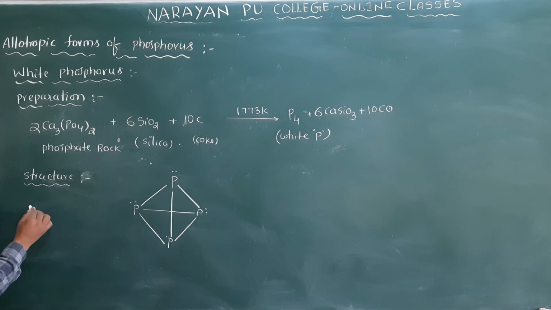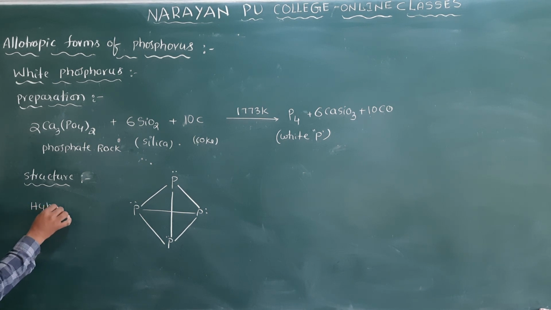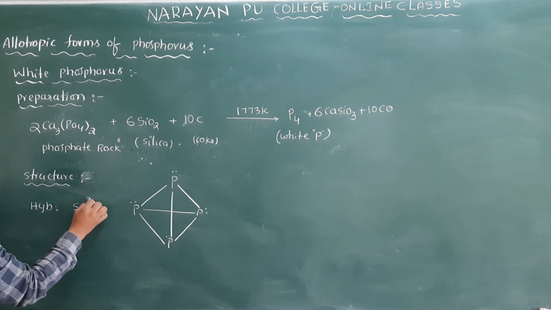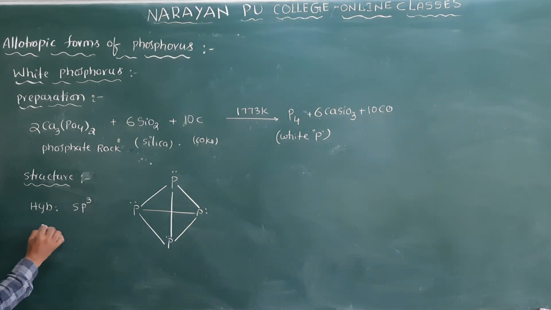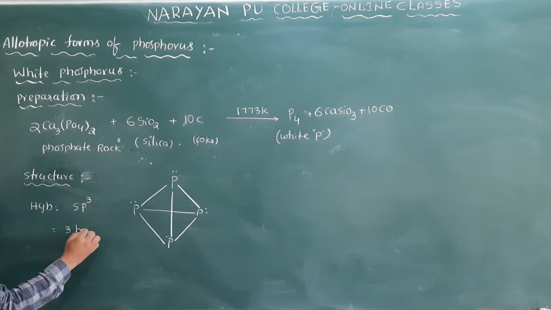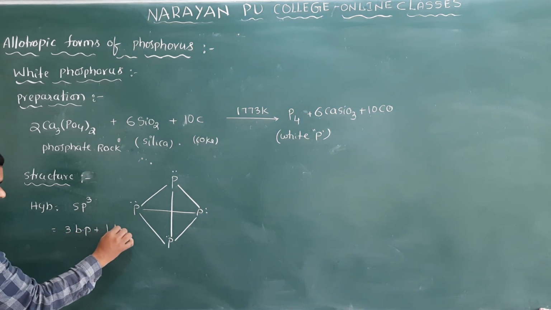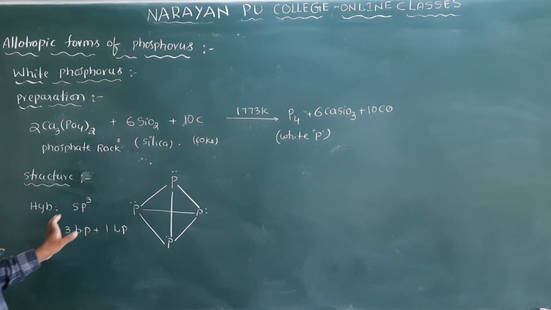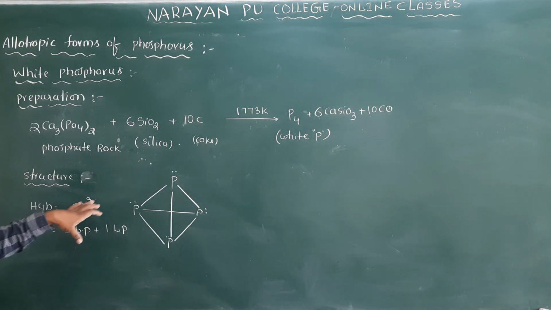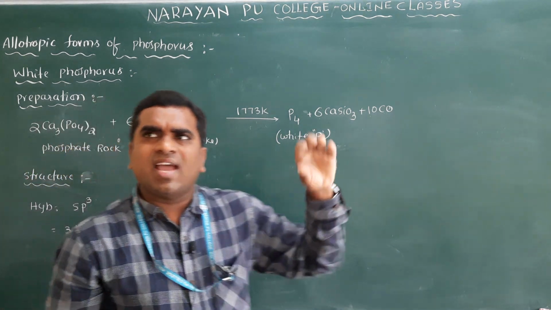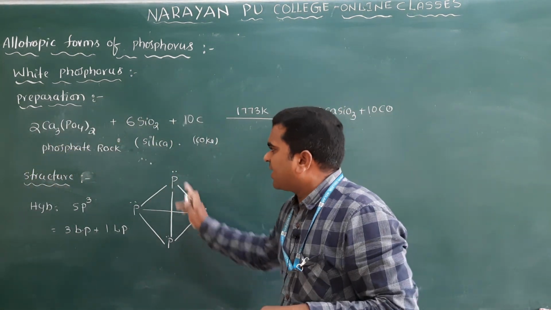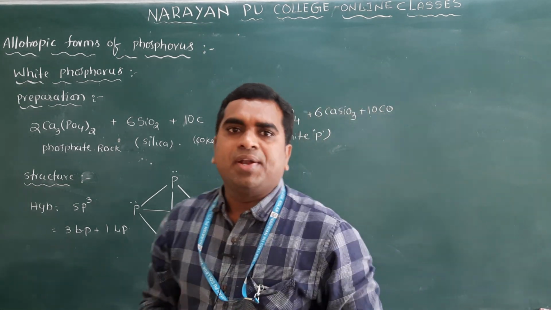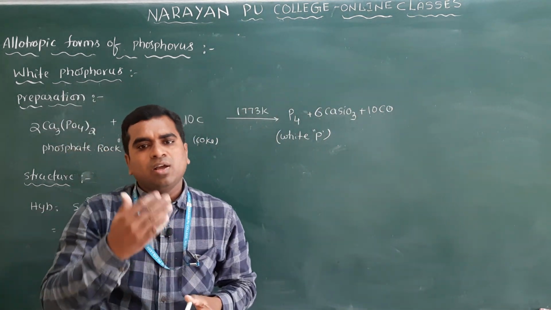So what is the hybridization here? Hybridization is sp3. Why? Because in this case 3 bond pairs are there and 1 lone pair. So this is sp3 hybridization of phosphorus, and the atoms lie at the corners of a tetrahedron. And this is about the structure and preparation of white phosphorus, and then we will go for the properties.